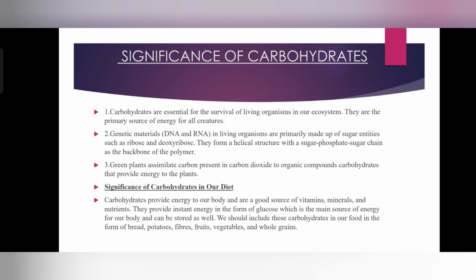So it includes these types of carbohydrates, and these carbohydrates are mainly found in our food in the form of breads, potatoes, fibers, fruits, vegetables and whole grains. Even the chapati we can take. So these are the different types of importance of carbohydrates. If carbohydrates are not there, then many things will be lacking in our daily diet.